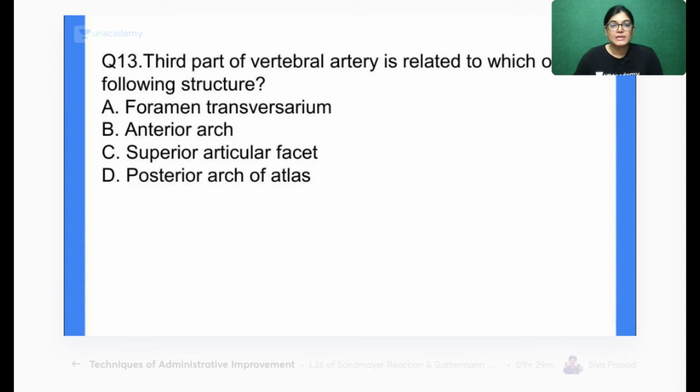Third part of vertebral artery is related to which of the following structures? Whether it is foramen transversum, anterior arch, superior articular facet, or posterior arch of atlas. So according to you, which is the most correct answer? Your time starts now. Four options are there. Mark the correct answer.